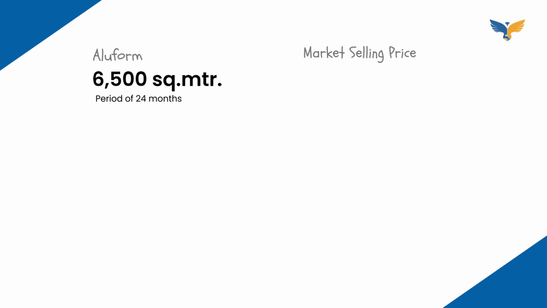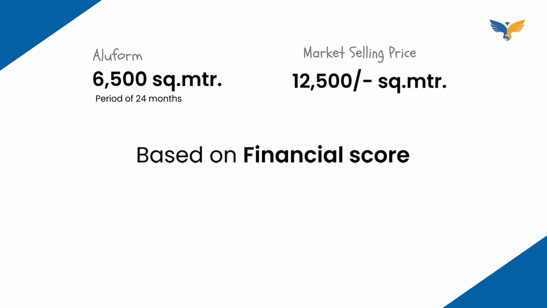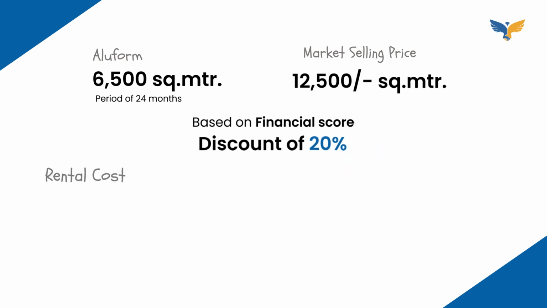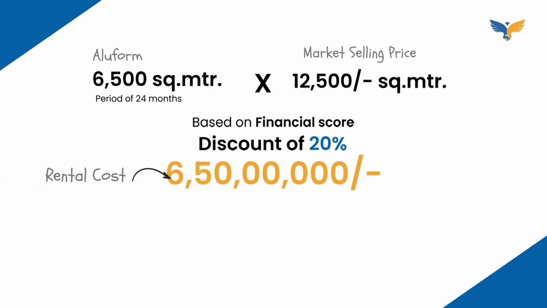Suppose you need 6,500 square meters of Aluform for a usage period of 24 months. The market selling price is Rs 12,500 per square meter, and based on your financial score, you are eligible for a discount of 20%. So your comparative rental cost is Rs 6 crore 50 lakhs.